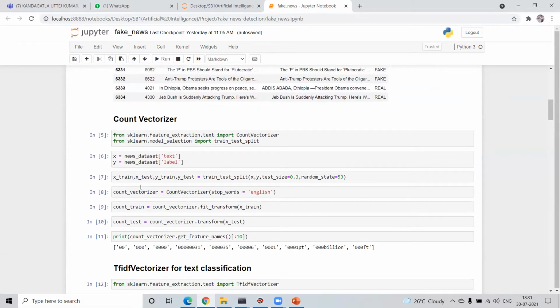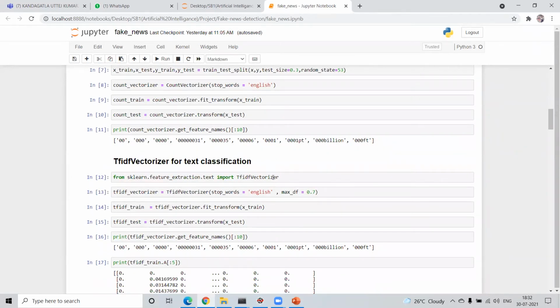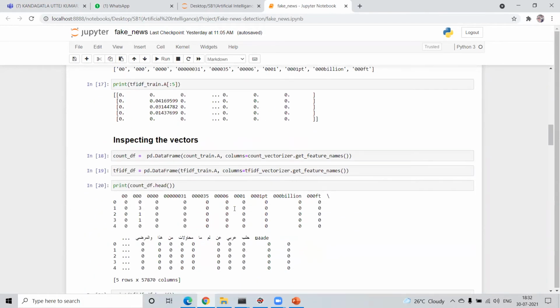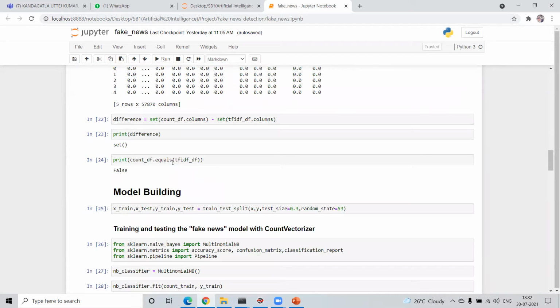After that, we split the dataset into train and test, and we perform the necessary text classification using count vectorizer. These are the steps which we used for count vectorizer. Similarly, we have done this for another vectorizer technique called TF-IDF vectorizer. Here also we need to import the TF-IDF library, and perform the necessary steps for text data pre-processing. After that, we inspect both the vectorizers, and we found the difference.